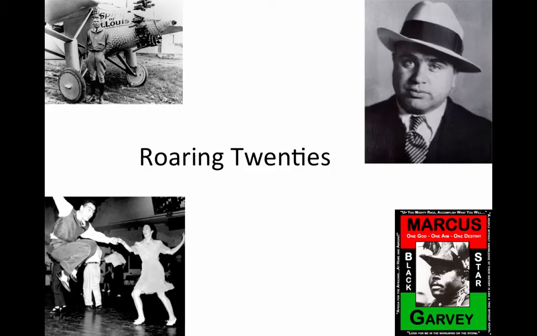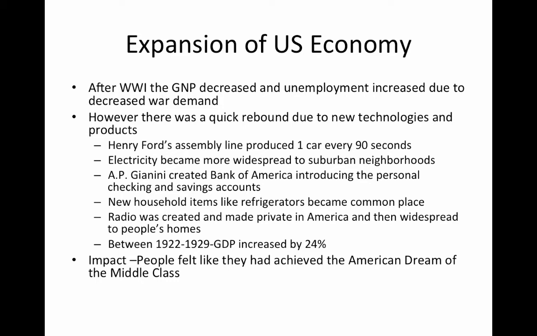This is your PowerPoint for the PowerPoint quiz on Roaring Twenties, the expansion of the U.S. economy. After World War I, GNP decreased and unemployment increased due to the decreased war demand. However, this is a temporary effect. It usually changes very quickly once wars are done, and there was a quick rebound due to new technologies and new products. Henry Ford's assembly line began producing one car every 90 seconds on average.